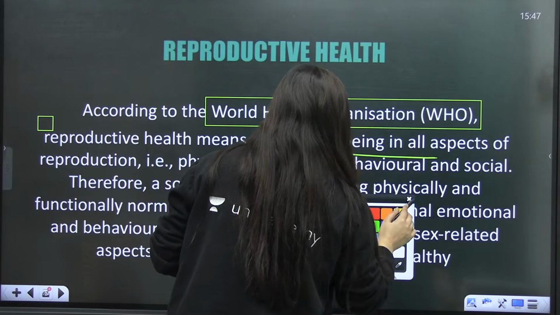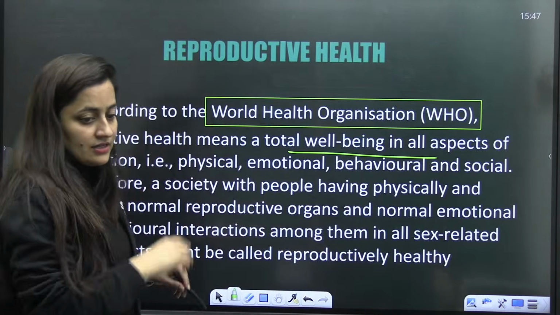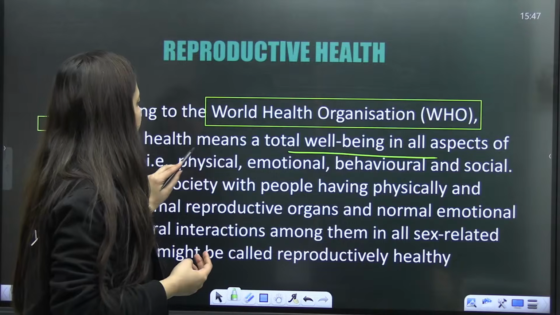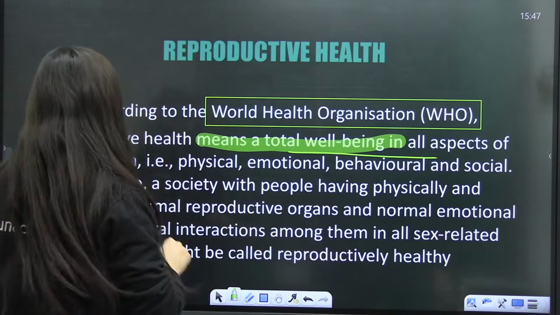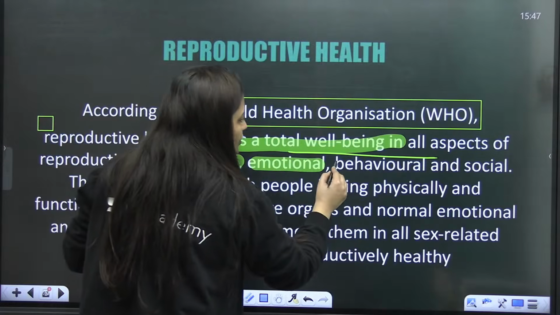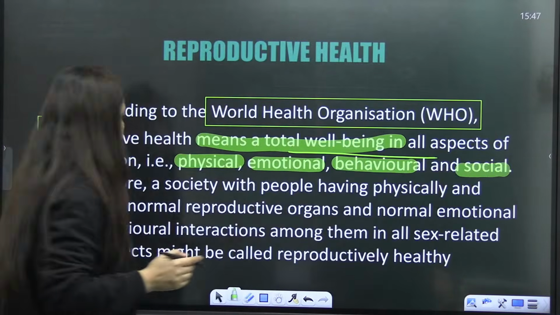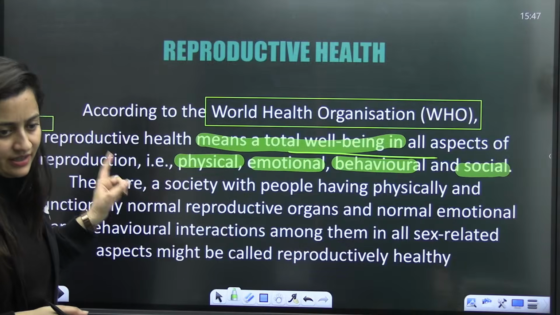Are you getting my point? It is going to include the total well-being in all the aspects of reproduction, that is the physical, emotional, behavioral, and the social aspects. So everything will be considered here, number one.